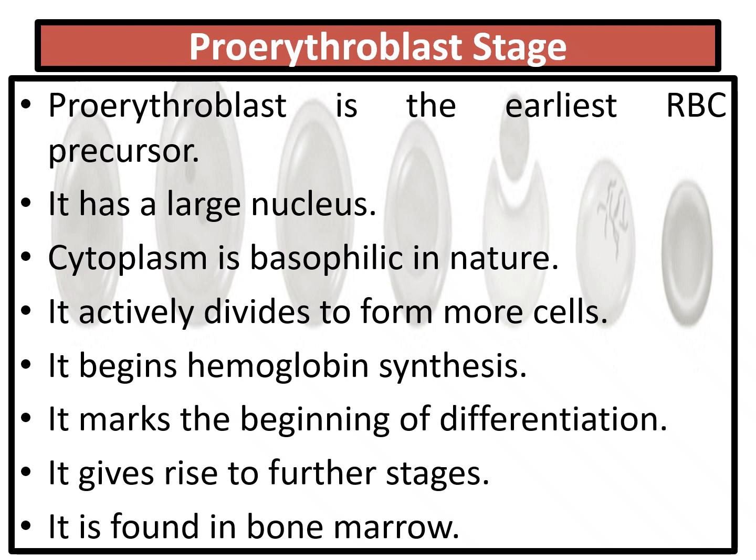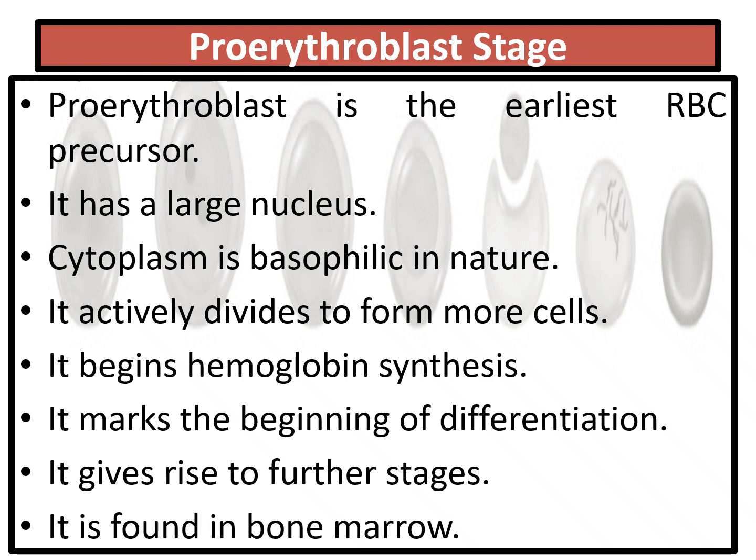It has a very large nucleus. Can you see this point here? What we read right from our school days is that RBC has no nucleus at all. But here you can see the precursor, meaning the cell from which the RBC is going to be formed, is having a very large nucleus. The cytoplasm is basophilic in nature. It actively divides to form more cells.